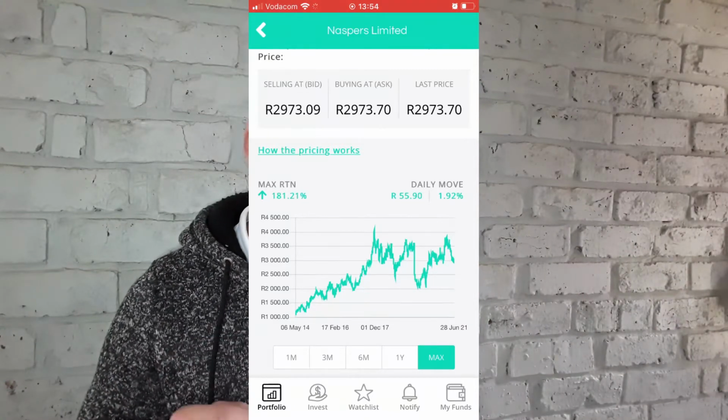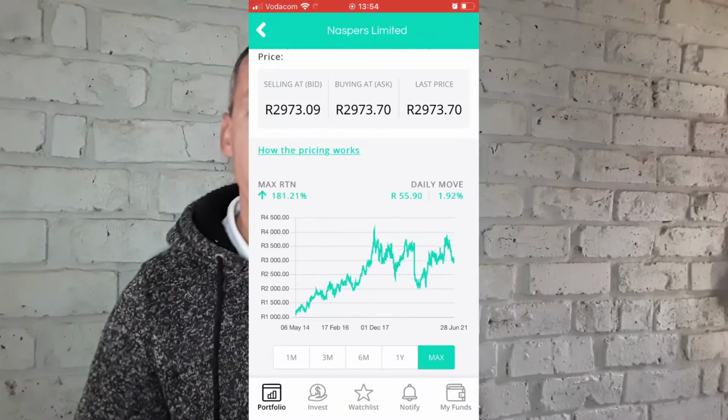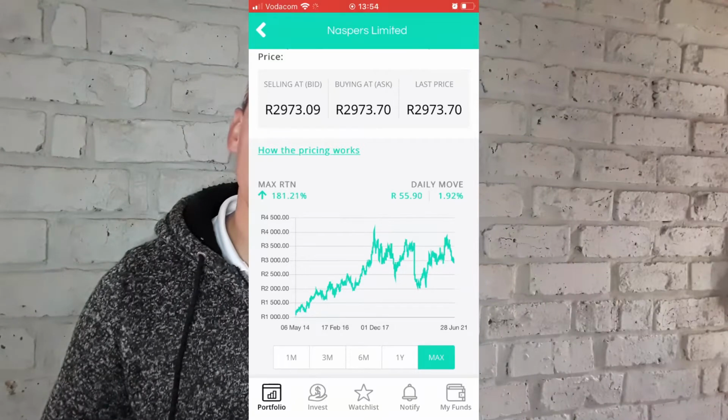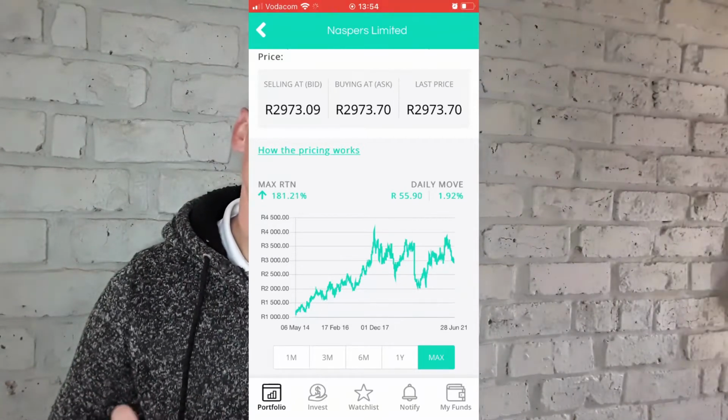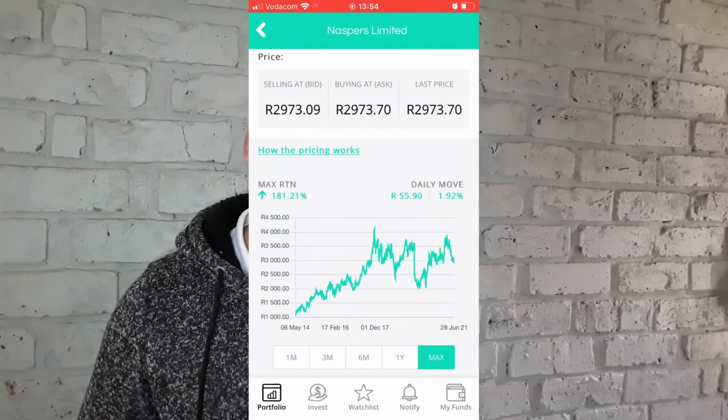This is why it is so important to do your own research and decide for yourself whether the price you are paying is a fair price, number one, and number two, if this company that you're investing in actually has future growth potential and that you will get a return on investment.